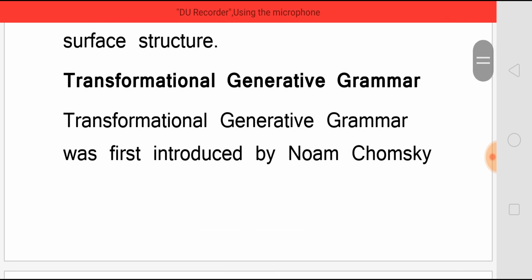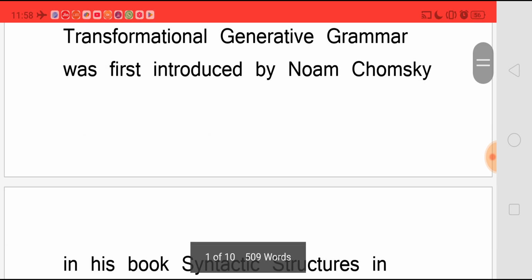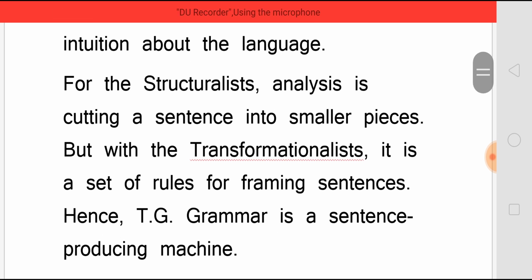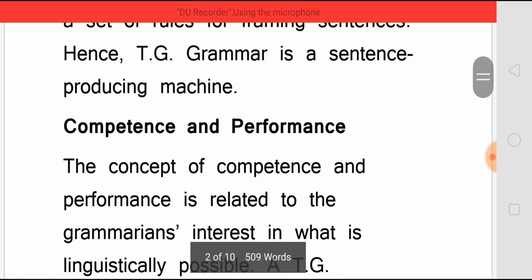Now, transformational generative grammar was first introduced by Noam Chomsky in his book Syntactic Structures in 1957. According to Chomsky, grammar must satisfy the native speaker's intuition about the language. But for the structuralist, analysis is cutting a sentence into small pieces, whereas for the transformationalist, it is a set of rules for framing sentences. Hence, transformational generative grammar is a sentence producing machine.